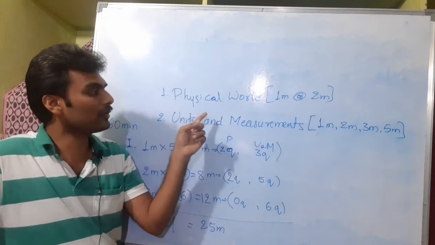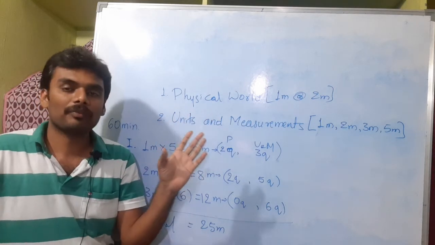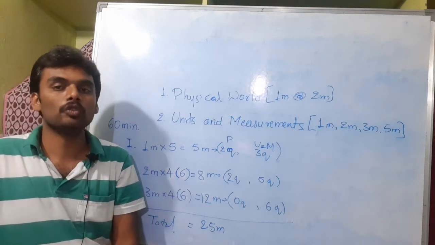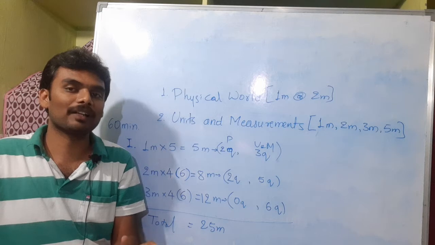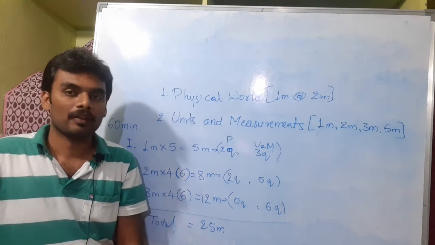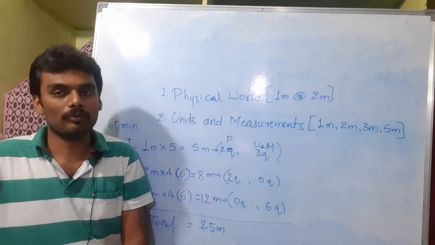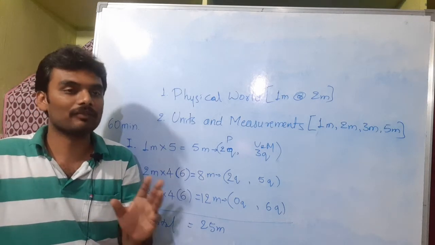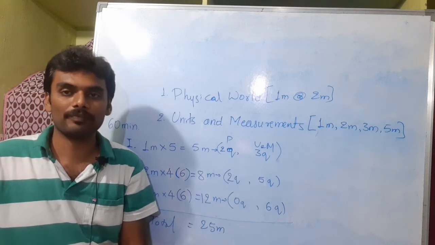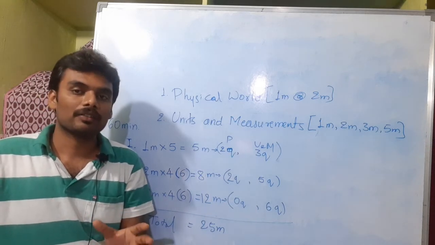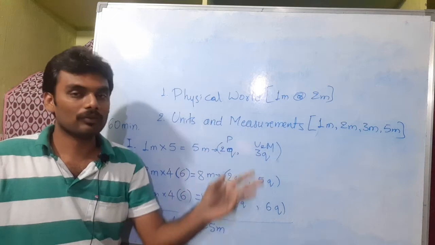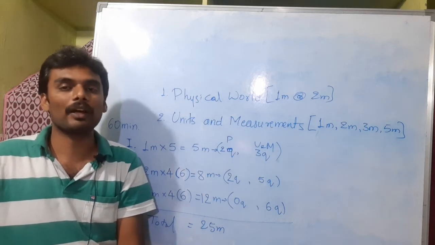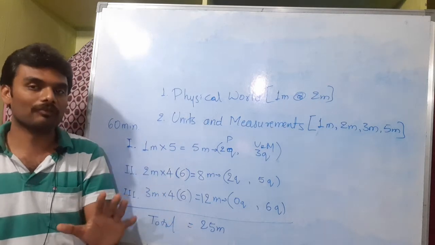First chapter is physical world, and from the chapter physical world you can only expect 1 mark and 2 mark questions. No 3 mark, no 5 mark questions will come from the first chapter. And even for the final board examination, you are not going to have any questions of 3 mark and 5 mark from the physical world chapter. The weightage of the entire physical world for the board examination is only 1 mark or 2 mark. Okay, you'll have only one question either from 1 mark or from 2 mark.